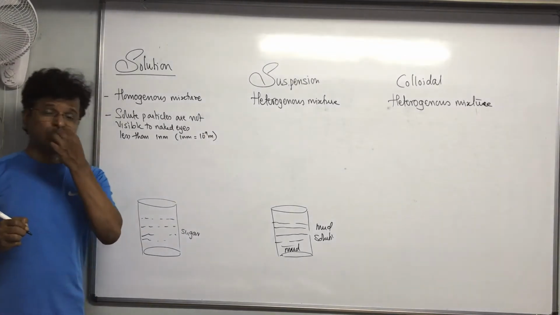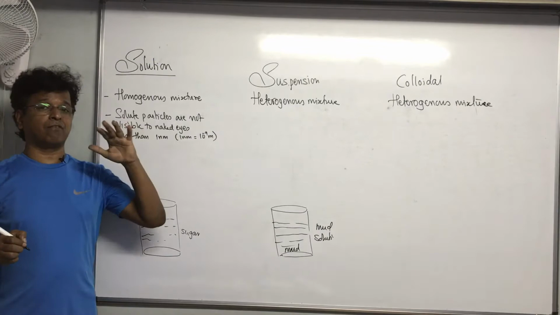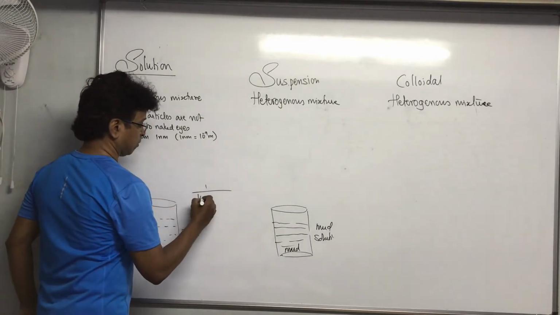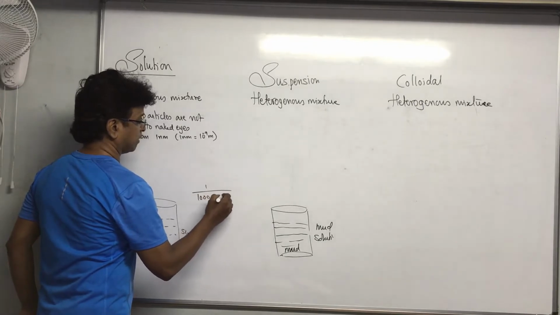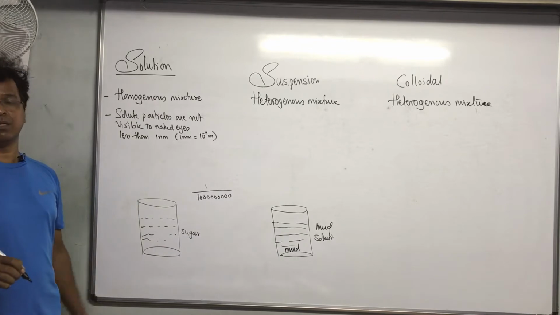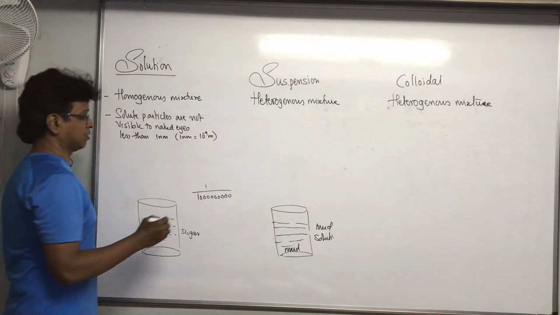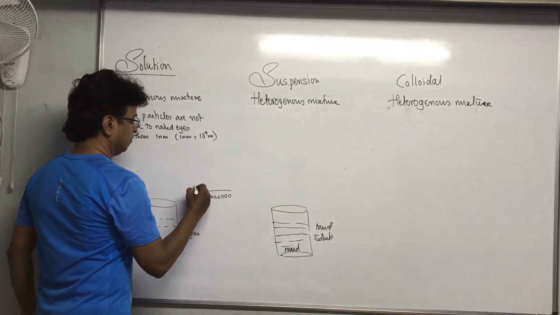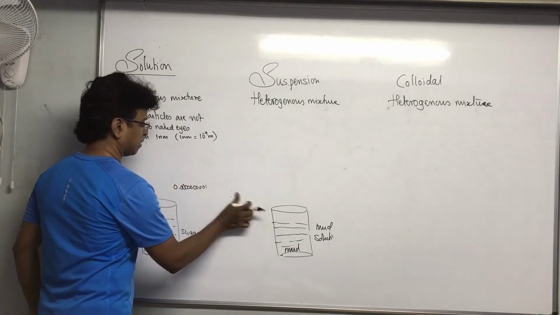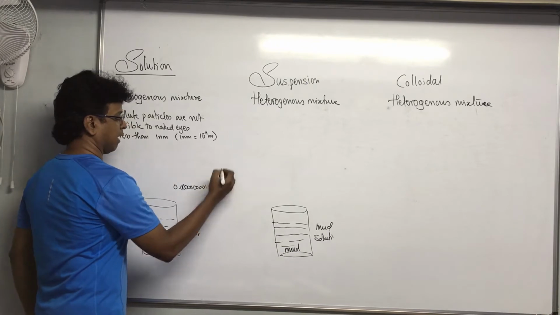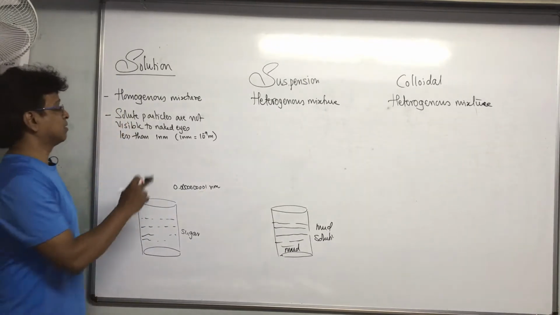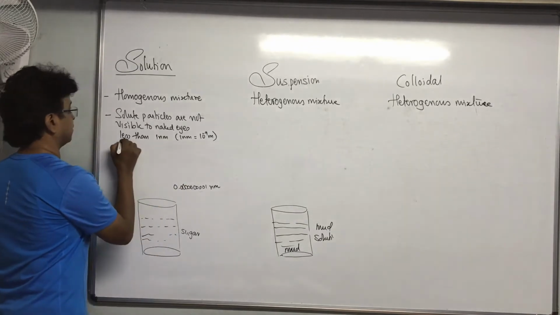When you divide 1 meter by 10 raised to the power of 9, you divide 1 by 1, 2, 3, 4, 5, 6, 7, 8, 9. This is going to be 1 nanometer. Too small a value, and this is less than 1 nanometer diameter.